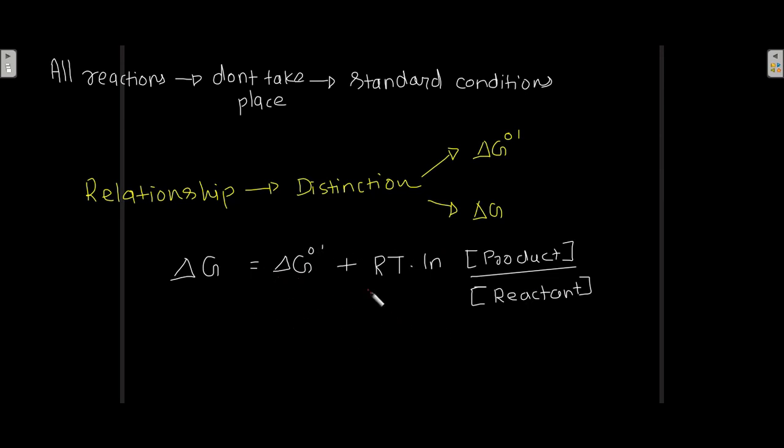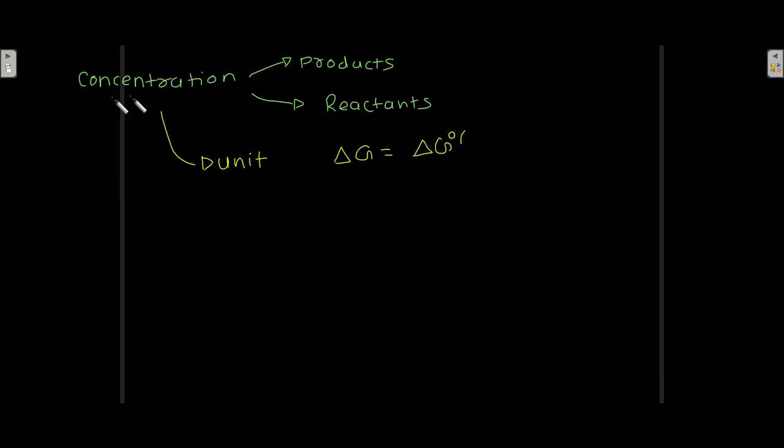Okay, this is the equation that gives the relation between the actual free energy change and the standard free energy change. If the concentration of the product and reactants is unity, then the actual free energy change is equal to the standard free energy change. Okay, this is possible when the concentration of product and reactant is unity.